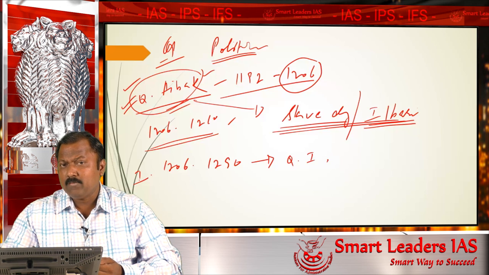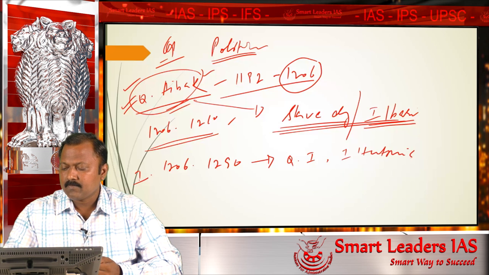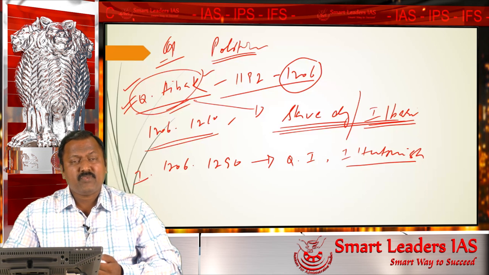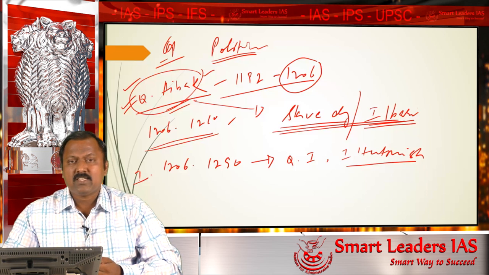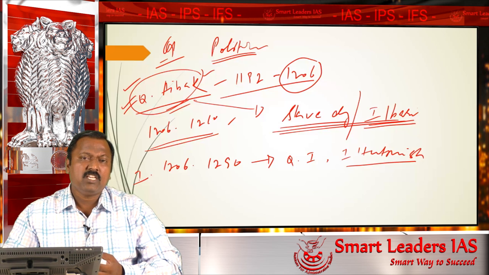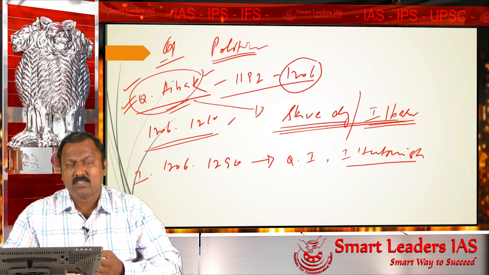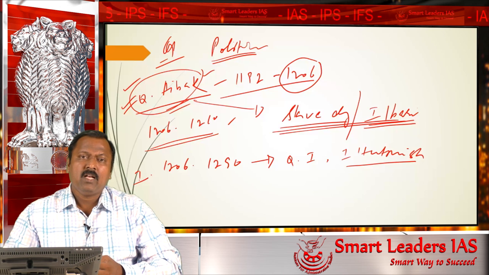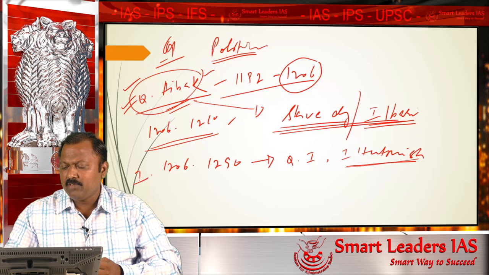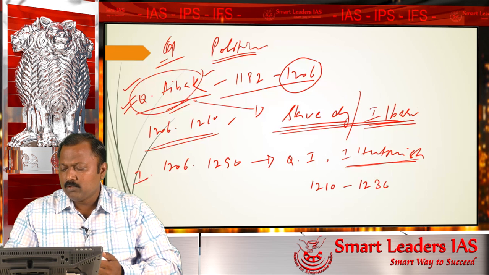After the death of Qutbuddin Aibak, another slave, his name is Iltutmish, sat on the throne. Iltutmish is considered to be the first real ruler of the Delhi Sultanate because he is responsible for creating an institution for the Delhi Sultanate by bringing in more organizations. It is said that he introduced something called the Iqta system. We will discuss this Iqta system and Iltutmish as a separate personality in some other classes. Just for information, Iltutmish sat on the throne in 1210 and he ruled from 1210 to 1236.